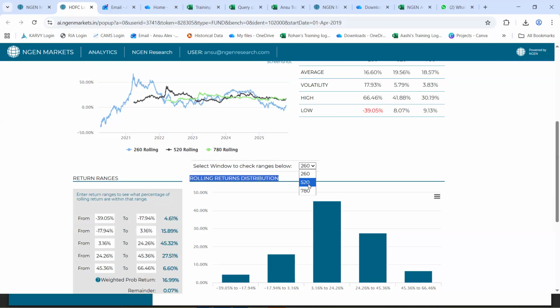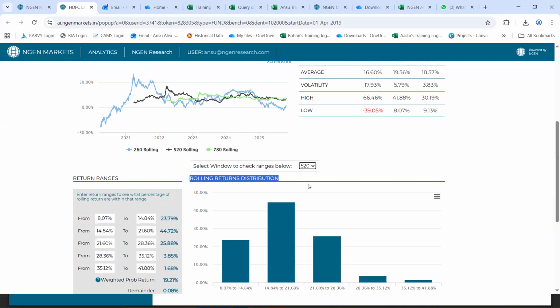Let's say I select it for a 520-day holding period, and then you get to see the return range distribution right here. Now, this is a section which by default has 5 buckets that you can see, which is able to be edited on your end as well.